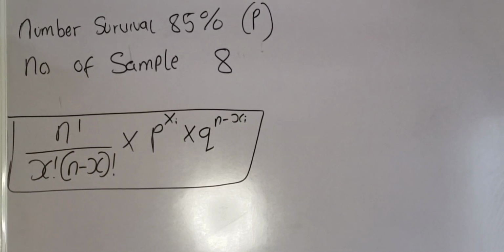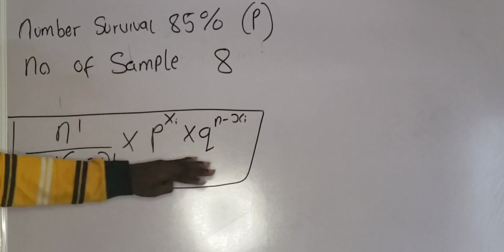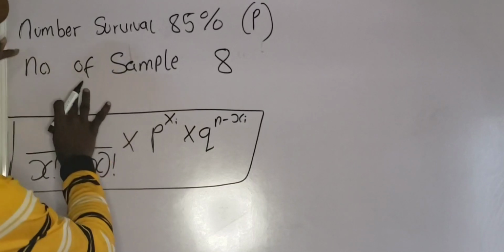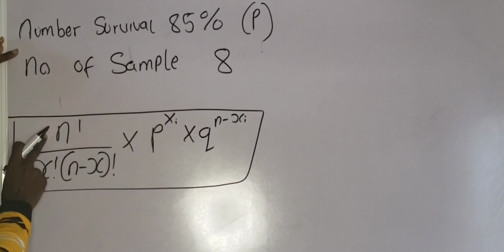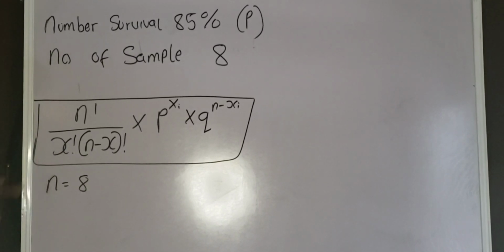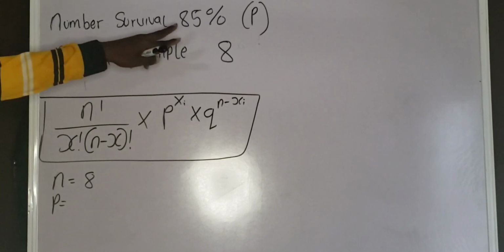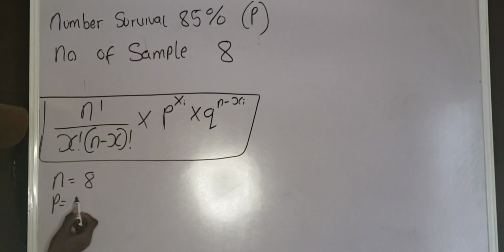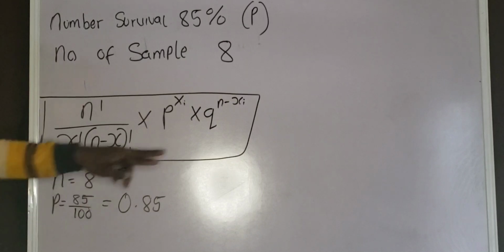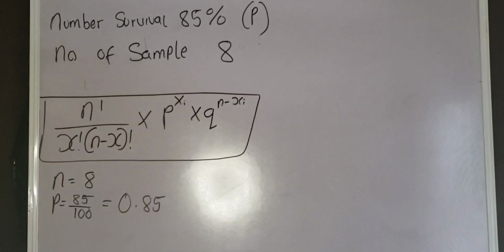Now, we have to determine all the parameters inside this formula before we can proceed to use the formula to solve the question. Let's start with n. N is 8. N is equal to 8. And P is the probability of the seedlings that have been surviving. That is 85%. Don't forget that 85% can be written as 85 over 100. 85 divided by 100 is 0.85. So now we have to determine Q, the probability of the seedlings that have failed to survive from the past experience.